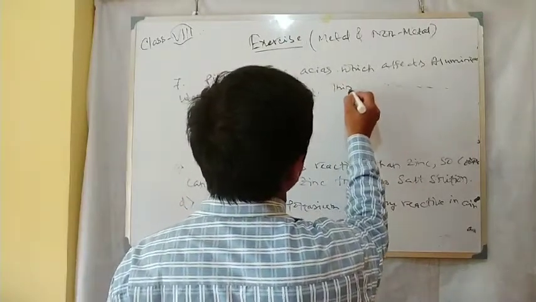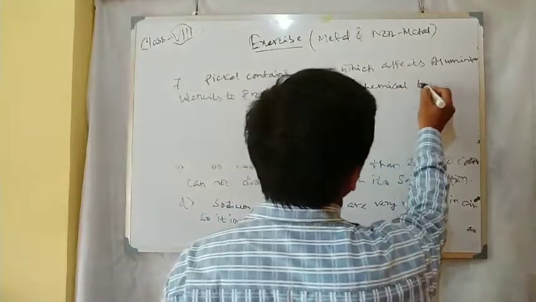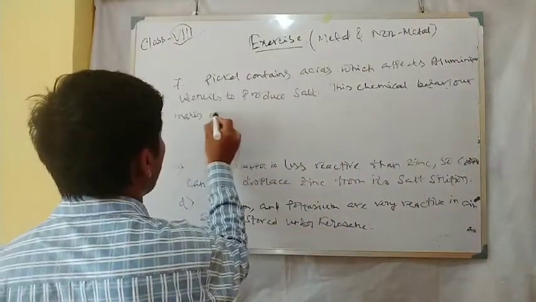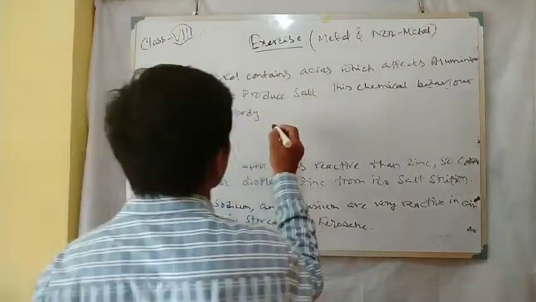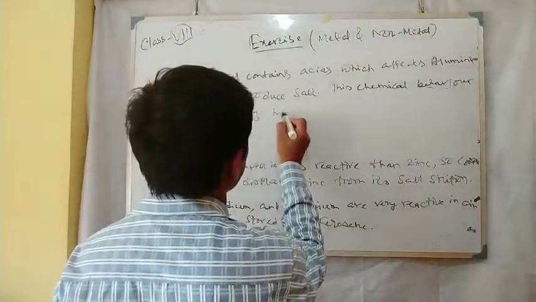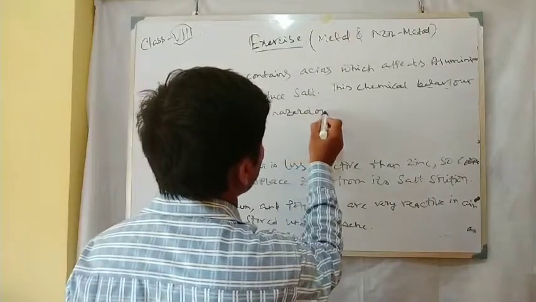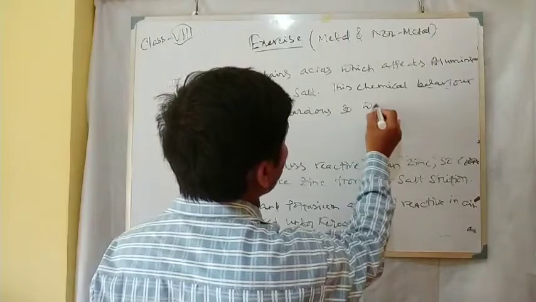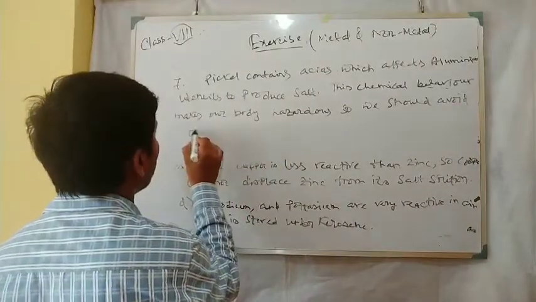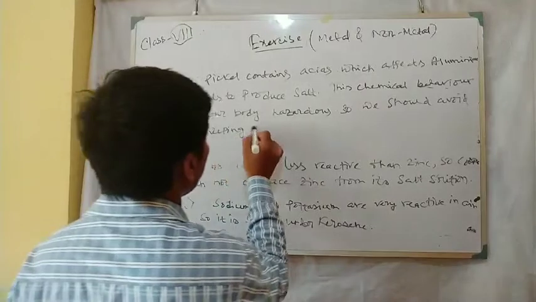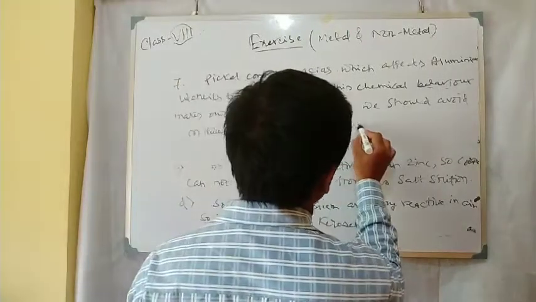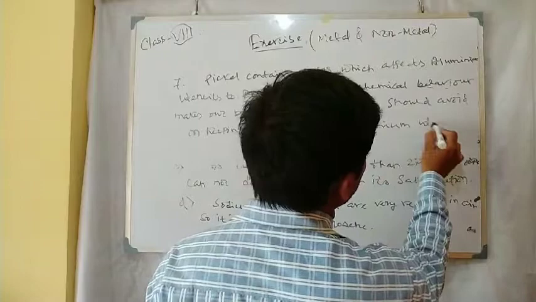This chemical behavior makes it hazardous to our body, so we should avoid keeping pickle in an aluminium utensil.